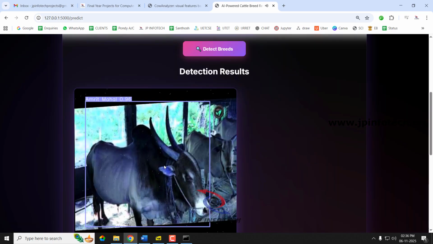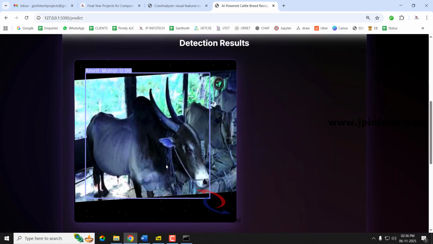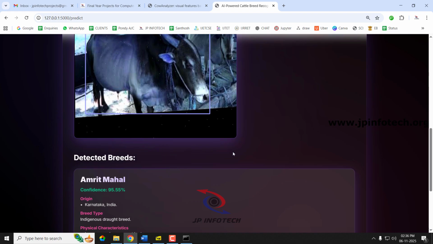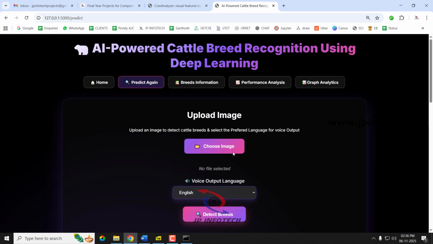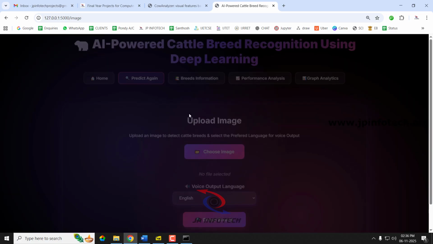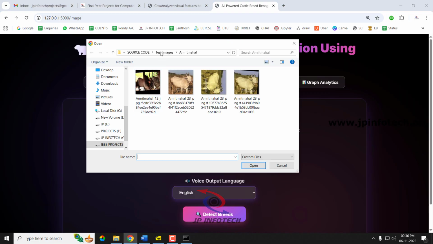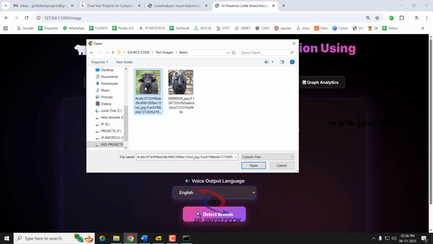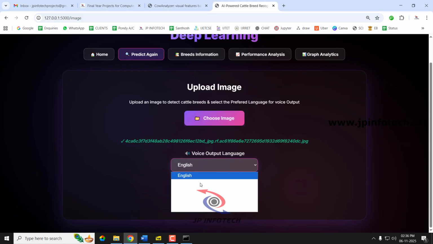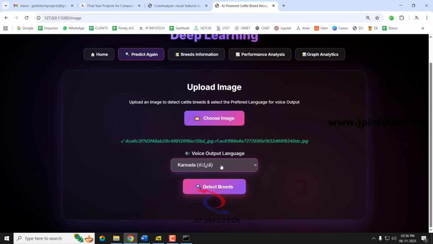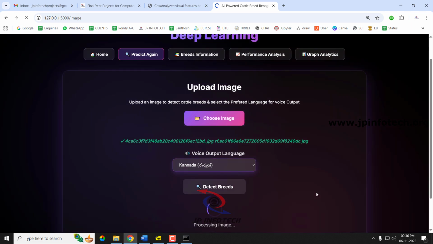So now you can see it has predicted as Amrit Mahal, and you can hear the voice in Tamil language as we have selected the language as Tamil. So let me go to predict again. I'll just choose the next case with the sample image. Let me select the language as Kannada and let me select detect breed.